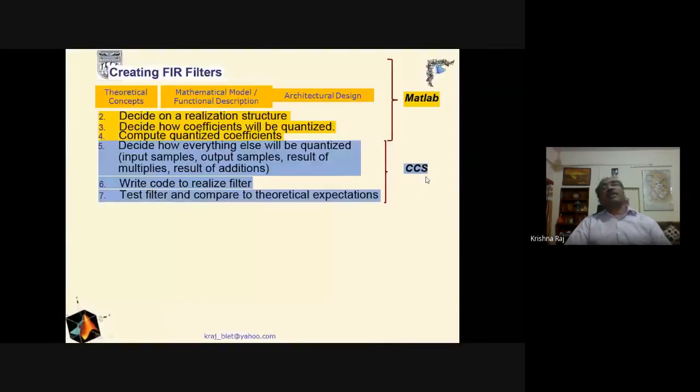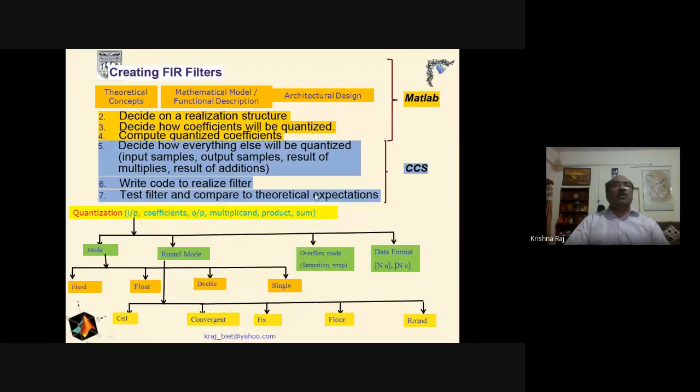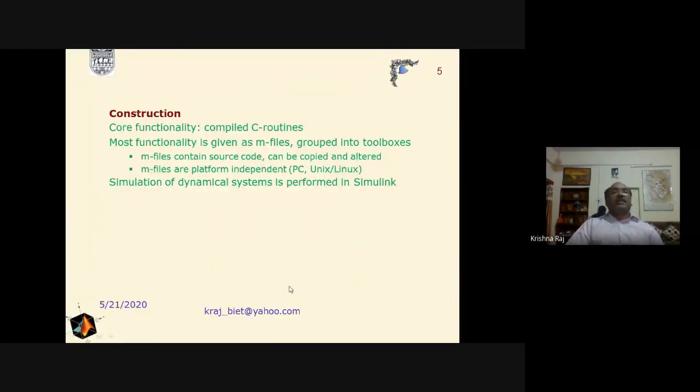After that, we have discussed that for the purpose of realization and coefficient quantization, we use MATLAB, and for the purpose of quantization effect, we use the IDE, integrated development environment. And we have also discussed the different types of quantization that depend upon the number system and the type of quantization and truncation.